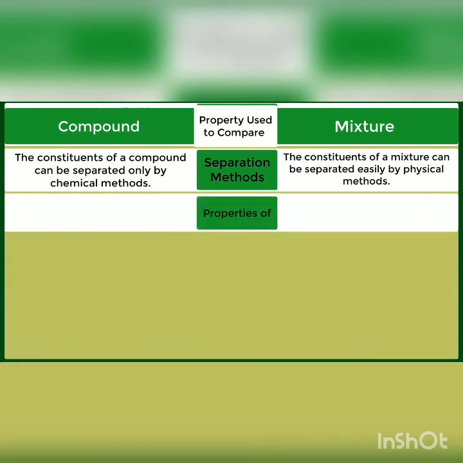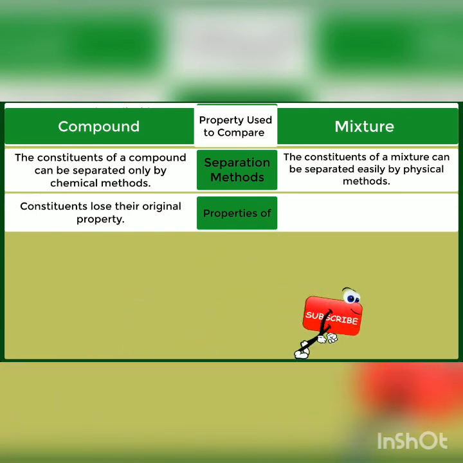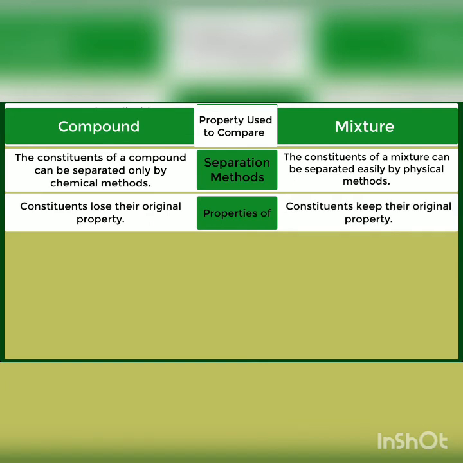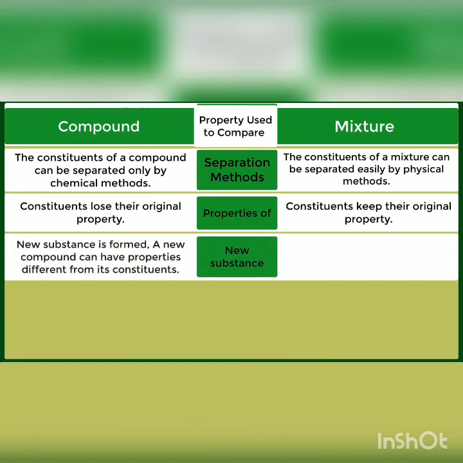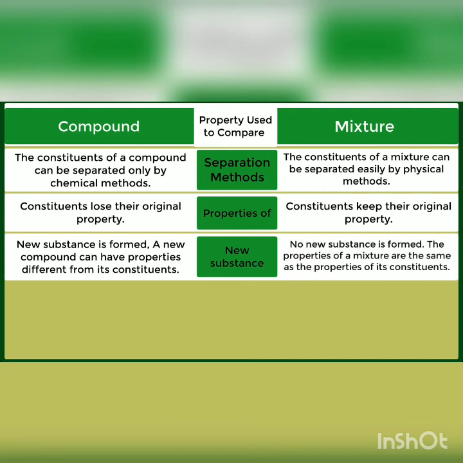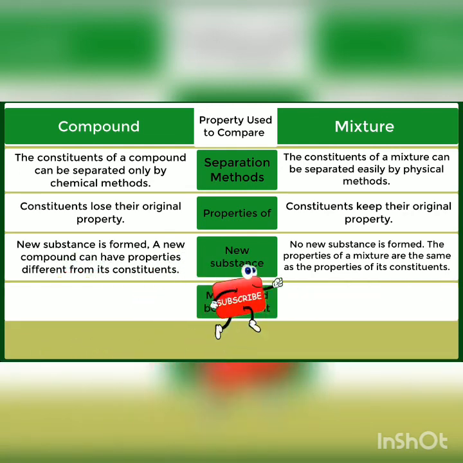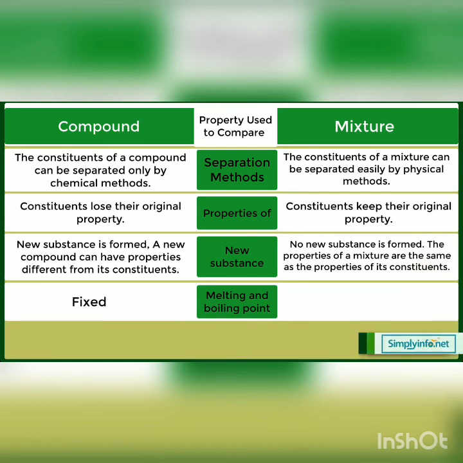Properties of compound: constituents lose their original properties. Properties of mixture: constituents keep their original properties. New substance, compound: a new substance is formed. A new compound can have properties different from its constituents. New substance, mixture: no new substance is formed. The properties of a mixture are the same as the properties of its constituents. Melting and boiling points, compound: fixed. Melting and boiling points, mixture: not fixed.